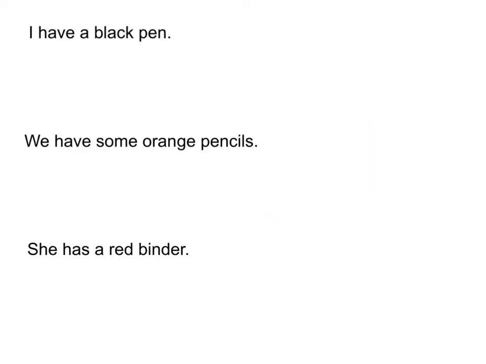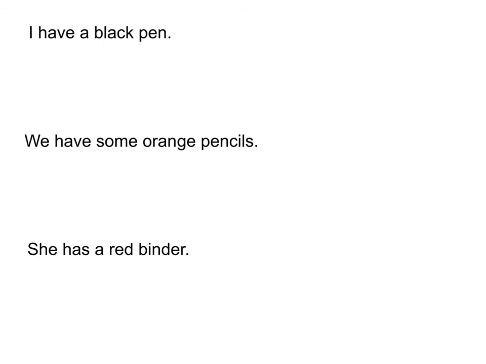Okay, so we've talked about the verb avoir, and we've talked about the syntax of adjectives and nouns in French, so the order in which they go. So let's do a little bit of practice. To start with, we have the sentence, I have a black pen. So in order to translate this sentence into French, we need to know our subject pronouns, je, tu, il, elle, nous, vous, ils, elles. We need to know how to conjugate the verb avoir. We need to know our vocabulary. And we need to know the order, the syntax, the order that all the words go in. All right?